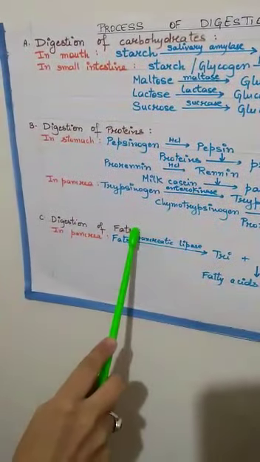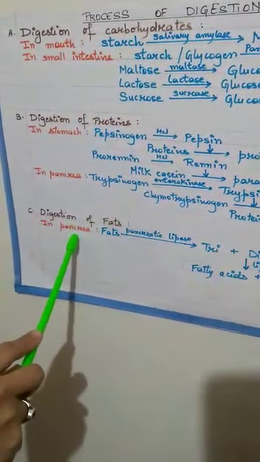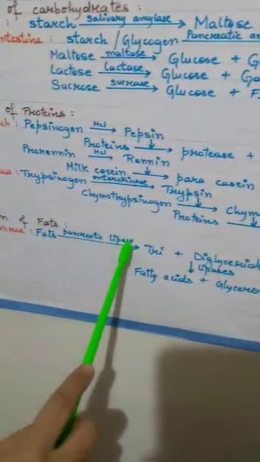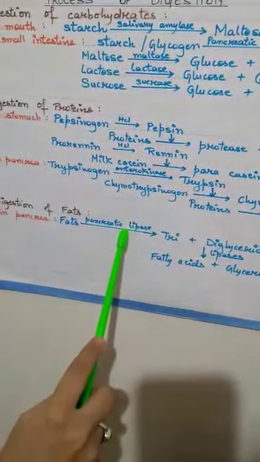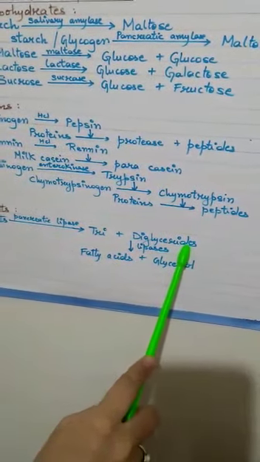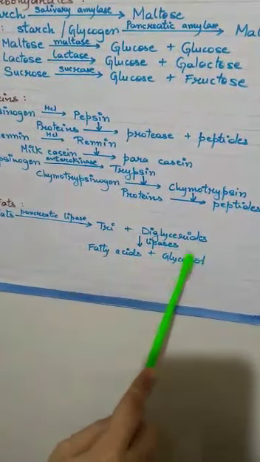The fats which you had in your diet are broken down with the help of pancreas. Now children, pancreas releases pancreatic lipases, which break down fats into tri and diglycerides, and then these lipases again break down these into fatty acids plus glycerol.